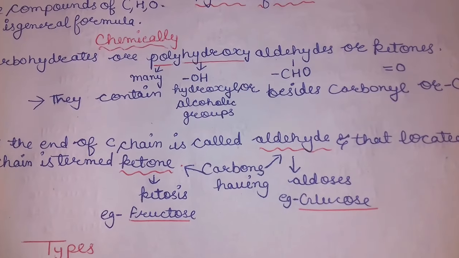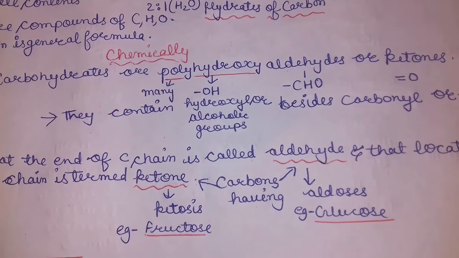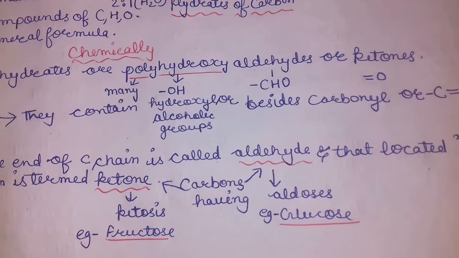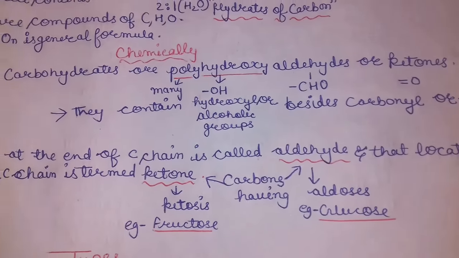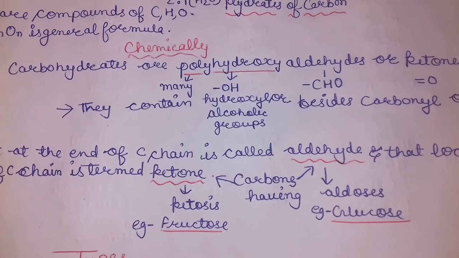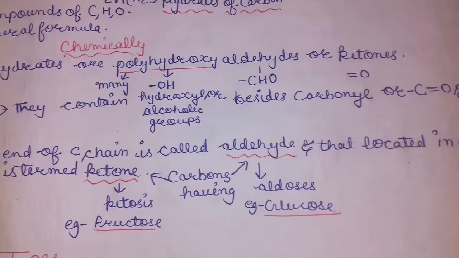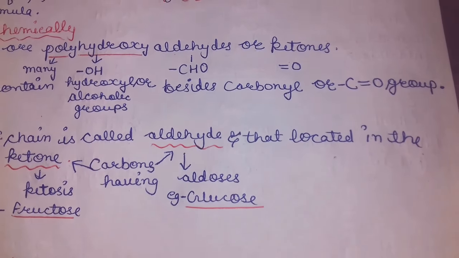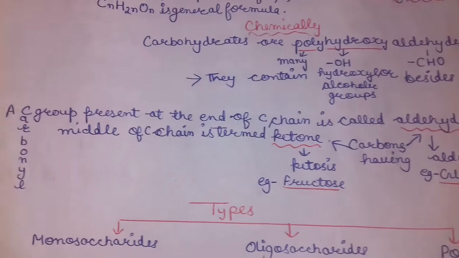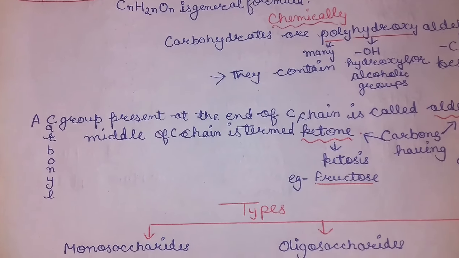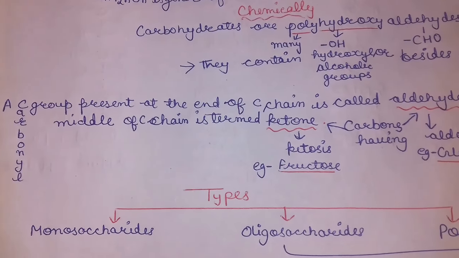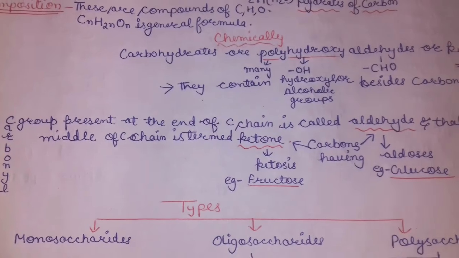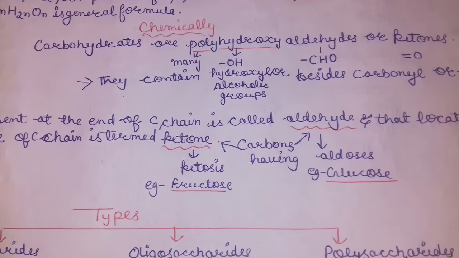Poly means many, hydroxy means hydrogen related, that is OH, aldehyde means CHO, and ketone means double-bonded O. They contain hydroxyl or alcoholic groups besides carbonyl, or C=O, which means ketonic group. A carbonyl group, when present at the end of the carbon chain, is called an aldehyde, and when present in the middle of the carbon chain is termed a ketone.